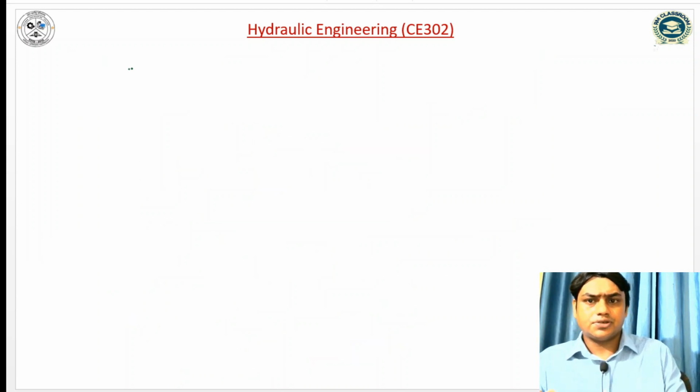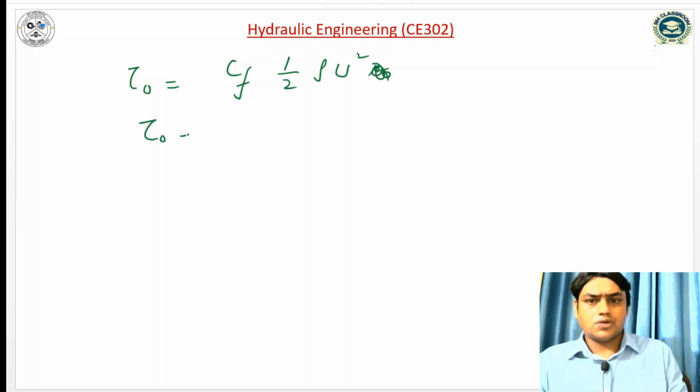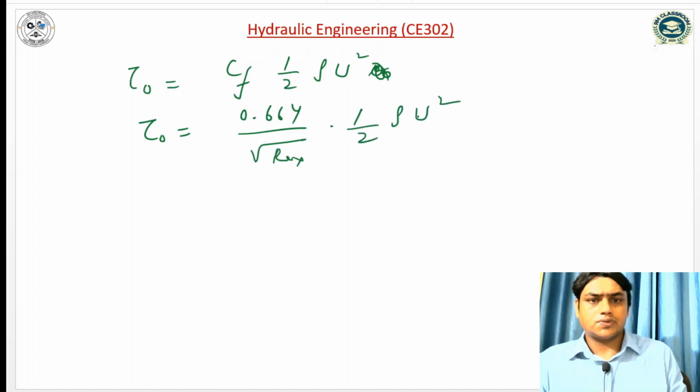shear stress. So tau naught is equal to Cf into 1 by 2 rho u square. We know that in case of laminar flow Cf is 0.664 divided by square root of Rex, into 1 by 2 rho u square.